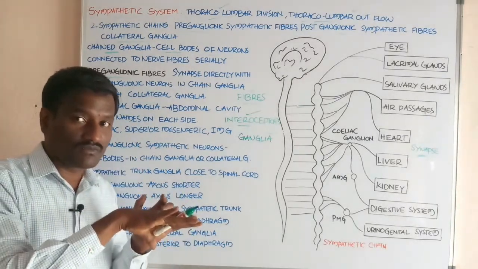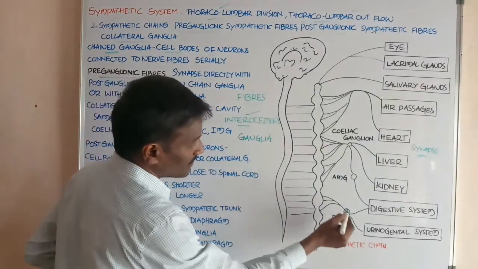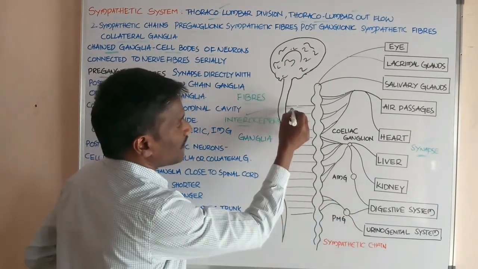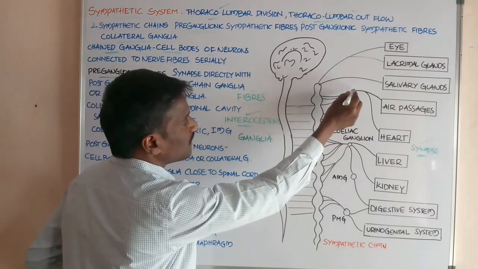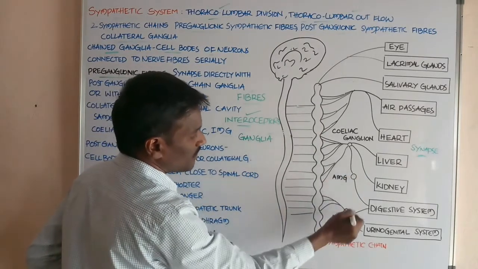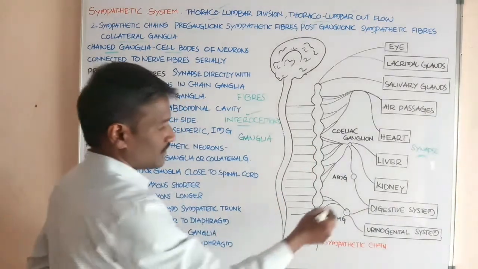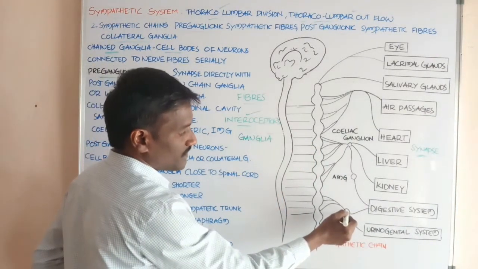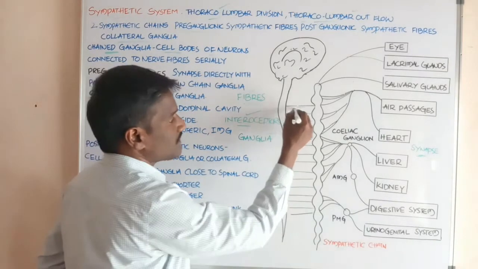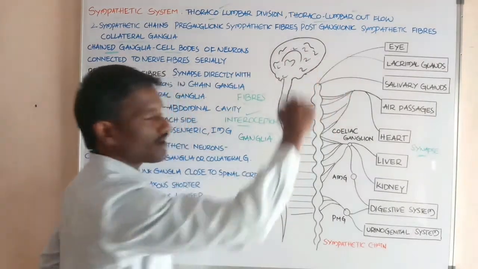Preganglionic neurons also synapse with the collateral ganglia. These are directly connected with the chain ganglia also. These preganglionic neurons directly synapse with the collateral ganglia, forming junctions with the dendrites and cell bodies of the collateral ganglia, and also synapse directly with the postganglionic neurons.